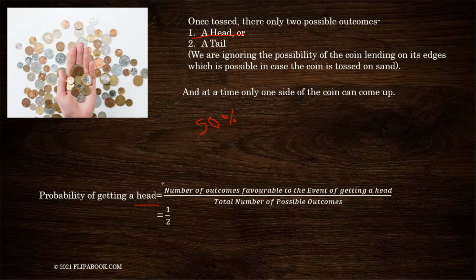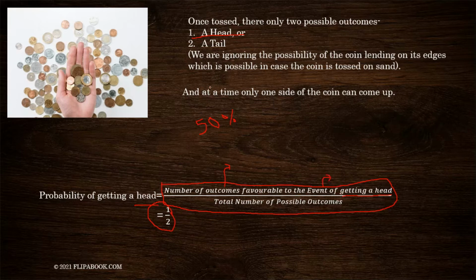In order to calculate probability, here is the formula. This is going to be the same in each and every case except this portion about the event. So let me explain the formula first, then I will tell you how it is 1 by 2. So the number of outcomes means results, for those of you who don't know. So the number of outcomes favorable to the event of getting a head. Event means anything that happens in our life.